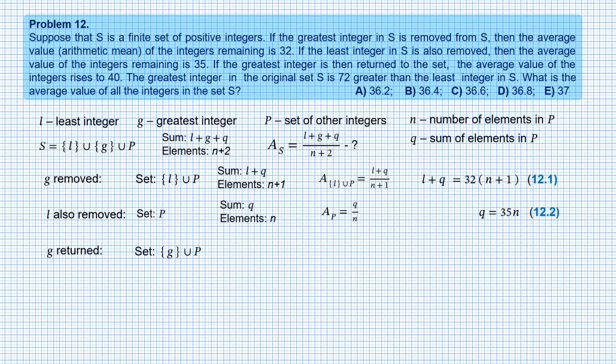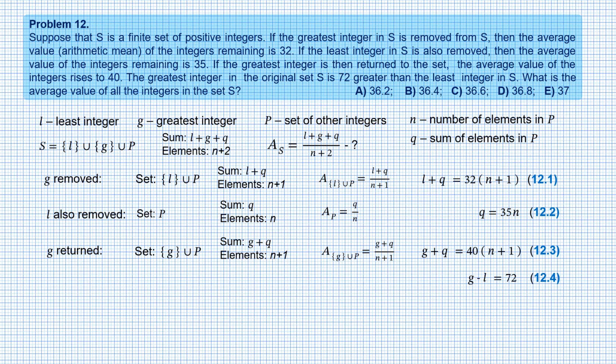Element G is returned to the set. Now the set consists of P with added element G. Sum of elements is G plus Q. Number of elements is N plus 1. The average is G plus Q divided by N plus 1, and it is 40. And we get another equation. Equation 12.3. G plus Q equals 40 times N plus 1. And there is another condition that the greatest integer is 72 greater than the least integer. This gives equation 12.4. G minus L equals 72.